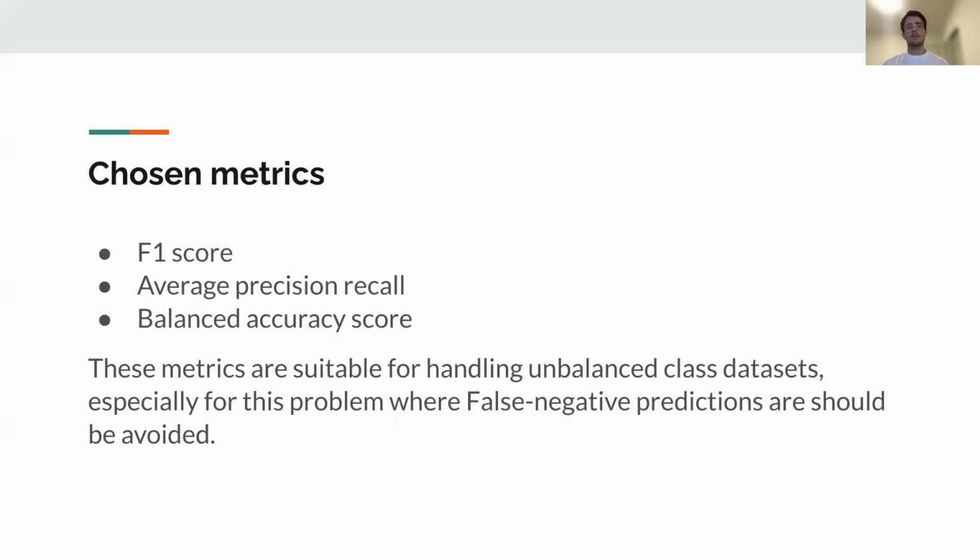After fitting all these models, another important question is, how are we going to evaluate these models? As we mentioned before, this dataset has unbalanced classes. That's why we will use metrics such as F1 score, average precision recall, and balanced accuracy. The three of them are really useful for handling unbalanced label distribution.